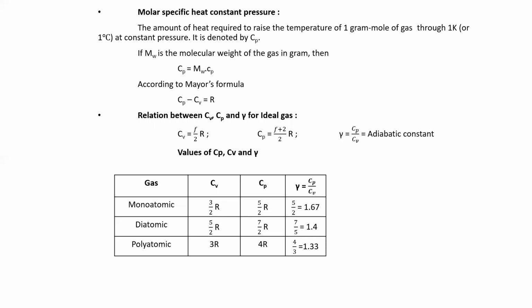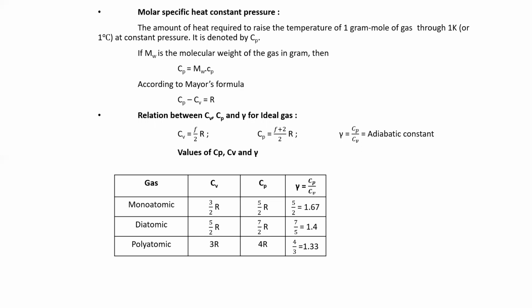Then according to Mayer's relation, which we have already discussed, Cp minus Cv is equal to R. The relation between Cv, Cp and gamma for an ideal gas is given by Cv is equal to F by 2 into R, and Cp is equal to (F plus 2) divided by 2 into R. Here gamma is equal to Cp by Cv, that is the adiabatic constant. Okay. Then next, the values of Cp, Cv and gamma for monatomic, diatomic and polyatomic gases.